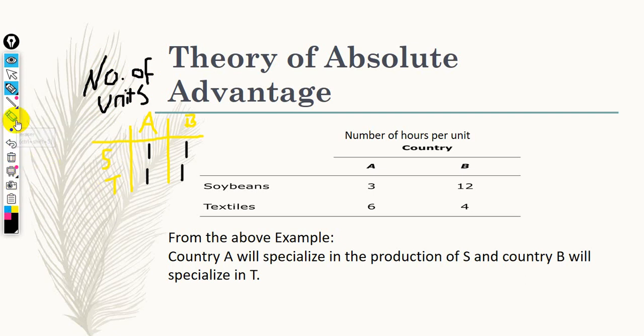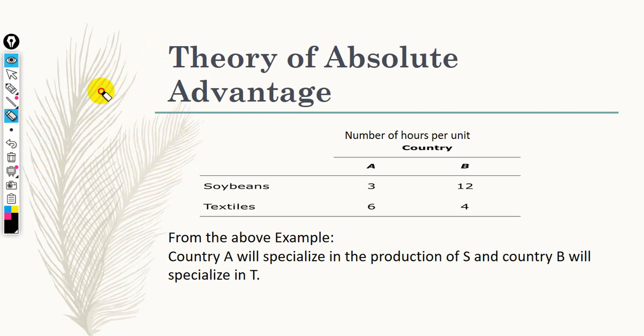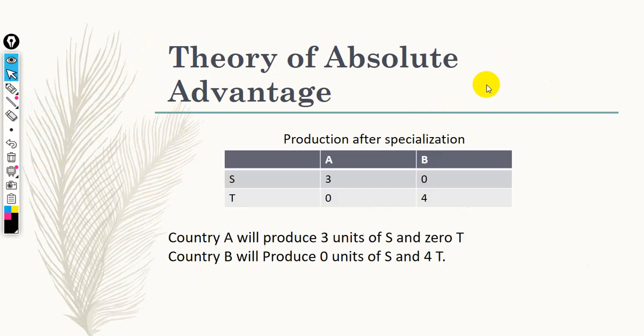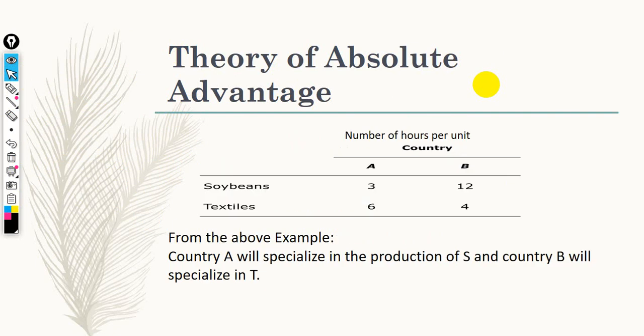Now we are going to specialize in the production of soybeans and textile and see what the production level will be after specialization. As we said, country A will specialize in the production of soybeans. The total number of hours people are going to work in country A is 9 hours, which is a summation of 3 and 6.